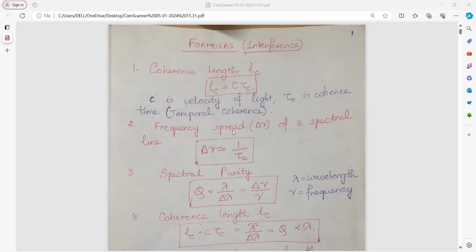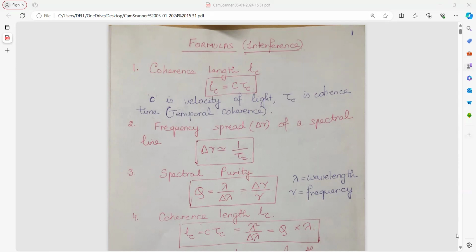Second formula, frequency spread of the spectral line. Frequency is proportional to 1 upon time. So frequency spread is approximately proportional to 1 upon tau c, where tau c is again your coherence time.